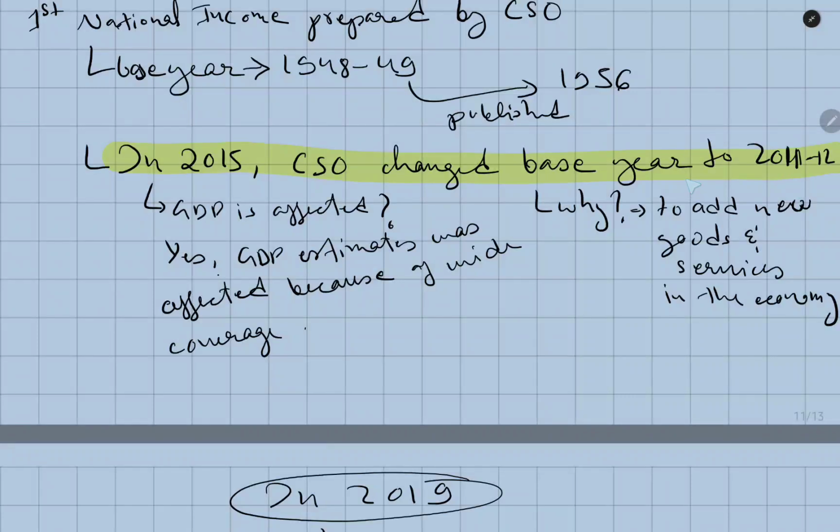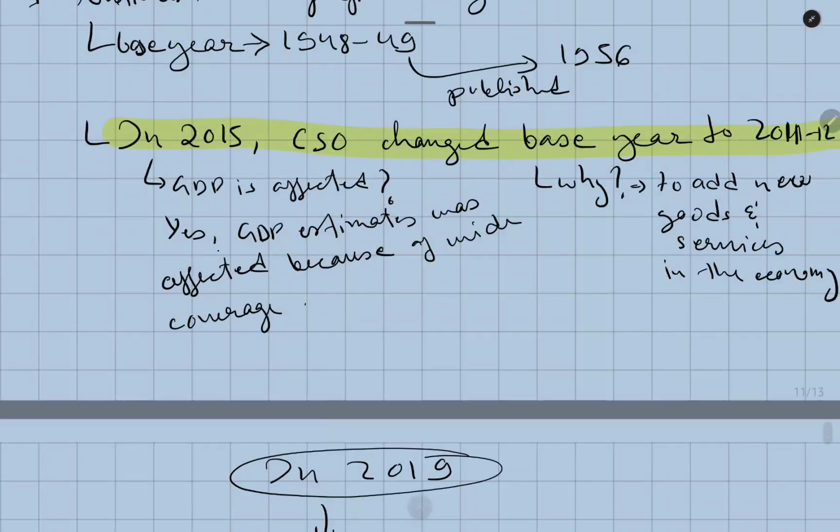But after changing it, did it affect our GDP? Yes, it did, because the GDP estimate was affected by the wide coverage, which included new commodities in our economy, right? Understood? Now let's move ahead.